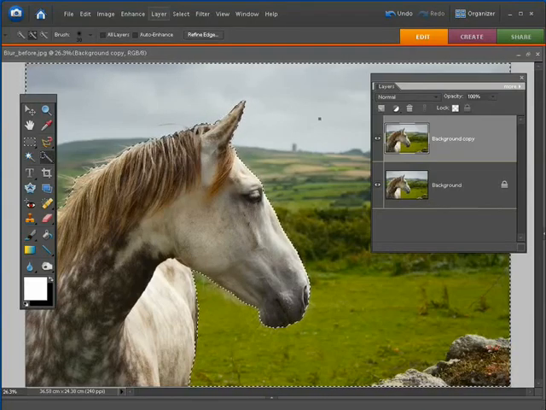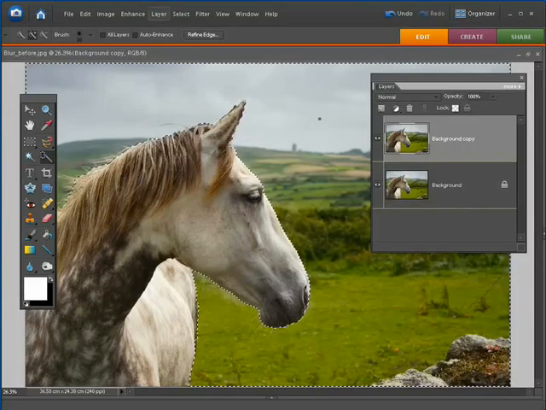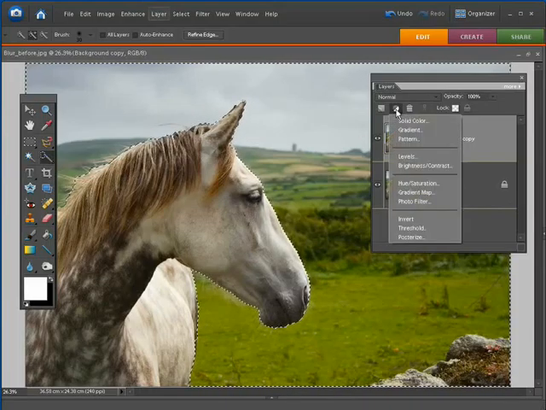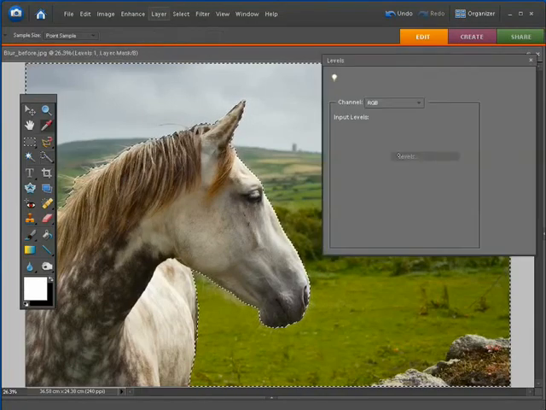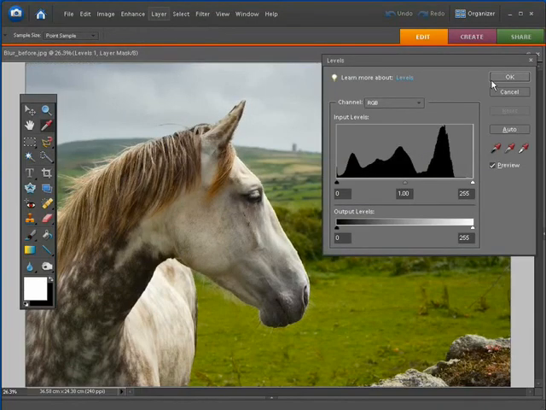Now to create the mask in Elements, you have to cheat by pinching one from an adjustment layer, and that's very easy to do. Just click here, create a new adjustment layer called Levels, click OK, don't make any changes at all.